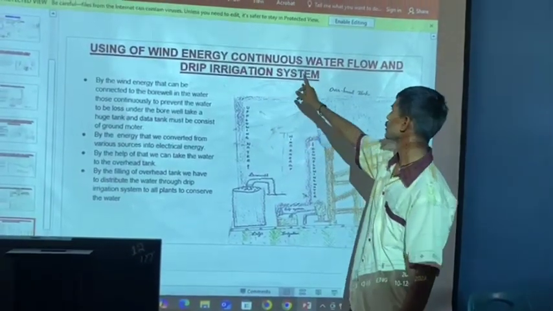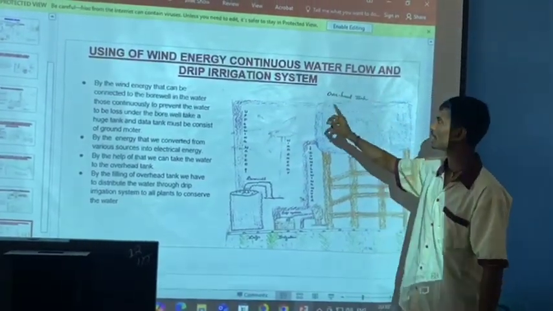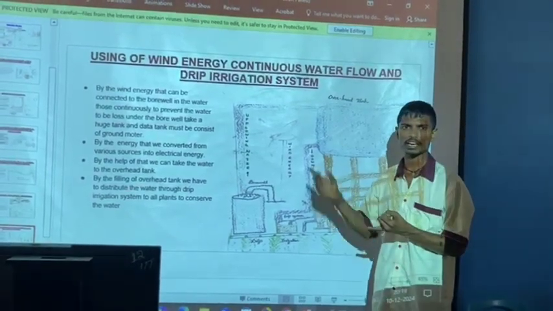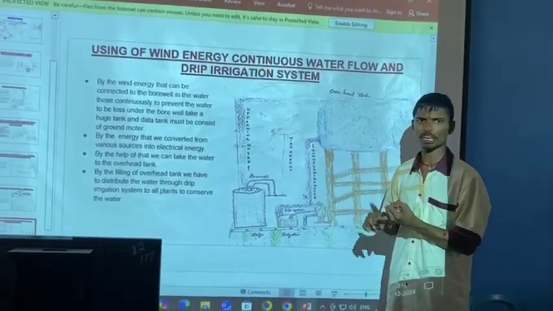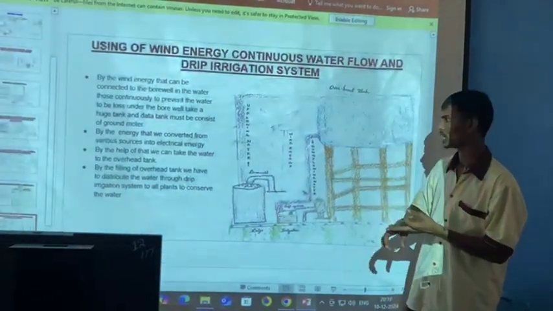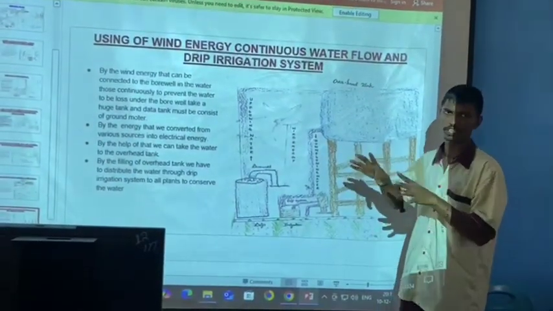Yes. Using wind energy, continuous water flow and drip irrigation system. And whatever energies we had already taken, like thermal energy, solar energy and steam energy, all these energies are converted into electrical energy.